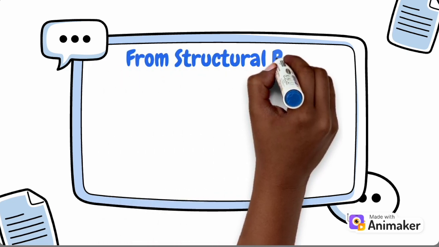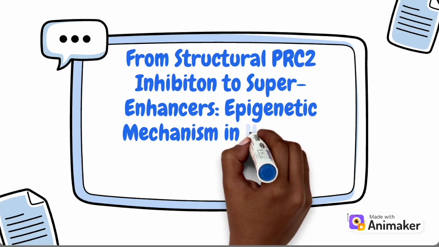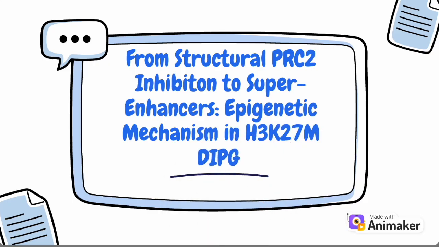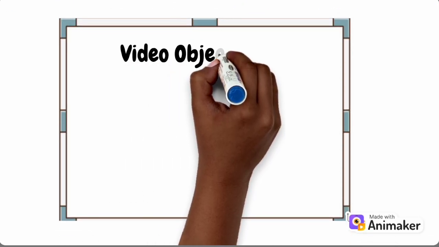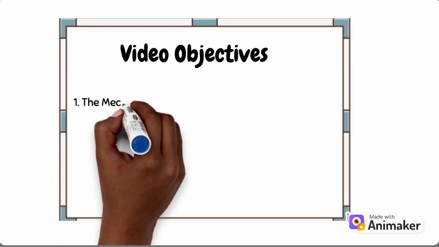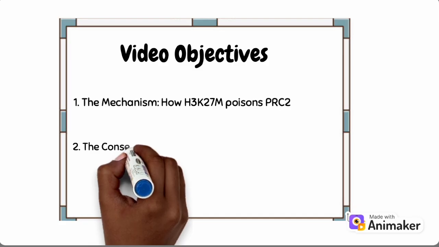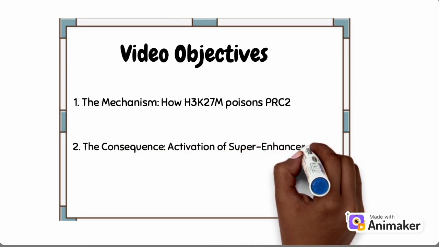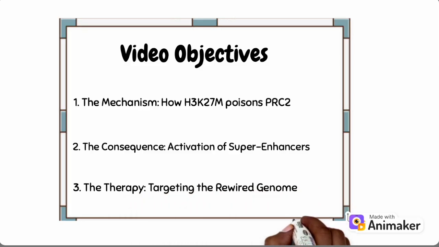In this video, we uncover how a single atomic substitution, the H3K27M mutation, reshapes the epigenetic landscape to drive diffuse midline glioma. We will dissect this pathology in 3 steps. The mechanism: how a mutant histone poisons the PRC2 complex. The consequence: how this unleashes a CREB5-driven oncogenic program. And the therapy: how targeting this specific enhancer vulnerability opens a new treatment avenue.